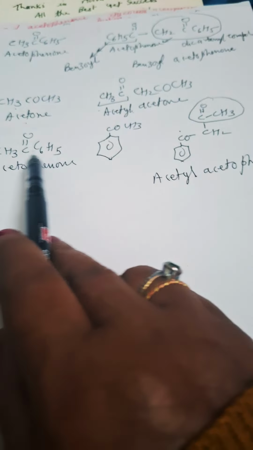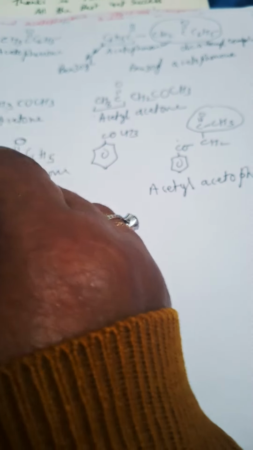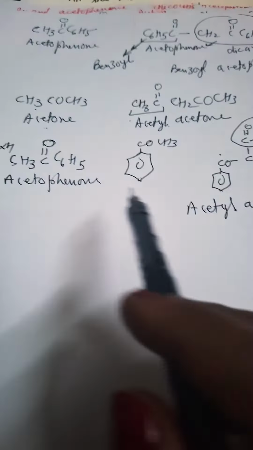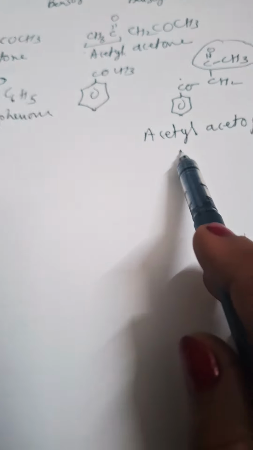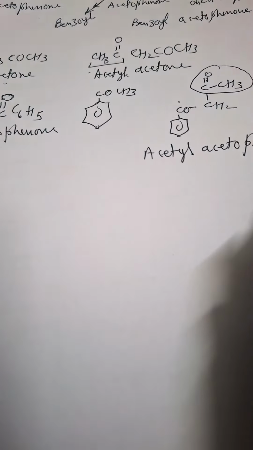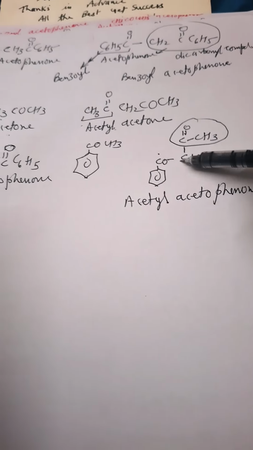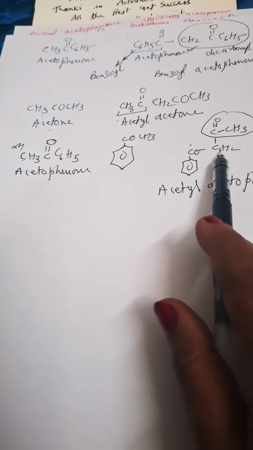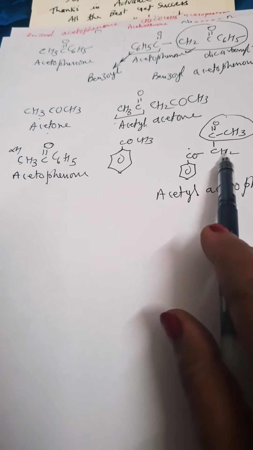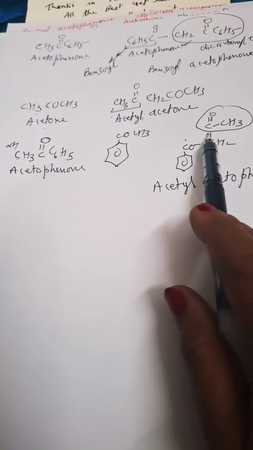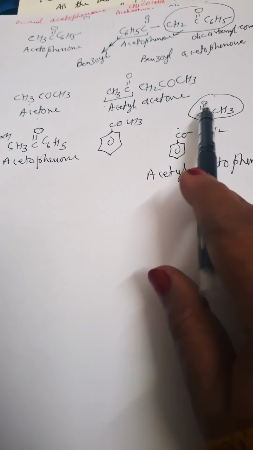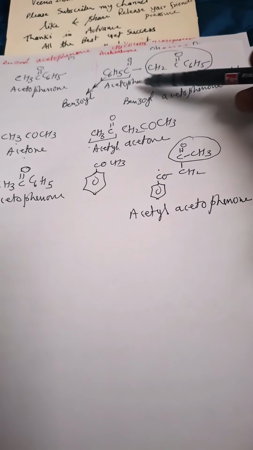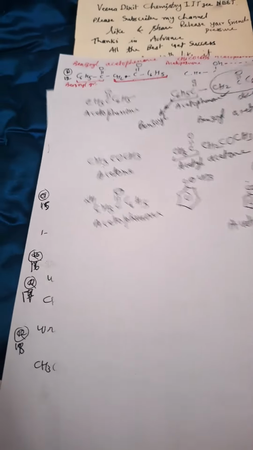And in this acetophenone, one H of this methyl group is replaced. This is the alpha hydrogen, and only the alpha hydrogen can be replaced. So when the alpha hydrogen is replaced by the acetyl group, we call it acetyl acetophenone. See, when I write the acetyl group, here I made this ring. So C6H5CO, instead of CH3, I have written CH2. Why? Because I removed the acidic H, and in its place I have written COCH3, that is the acetyl group. Now it is acetyl acetophenone. When I replace it by the benzoyl group, I call it benzoyl acetophenone. Clear to you? Now it will be easy to understand.